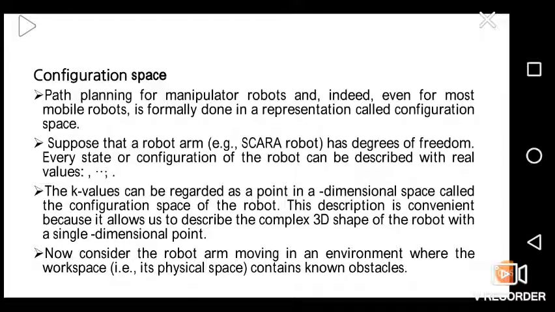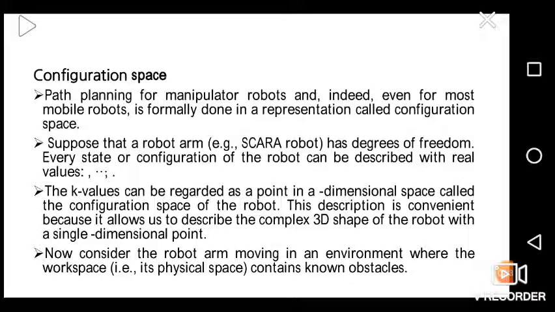Configuration space. Path planning for manipulator robots, and indeed even for most mobile robots, is formally done in a representation called configuration space. Suppose that a robot arm, for example the SCARA robot, has k degrees of freedom. Every state or configuration of the robot can be described with k real values. The k values can be regarded as a point in a k dimensional space called the configuration space of the robot.